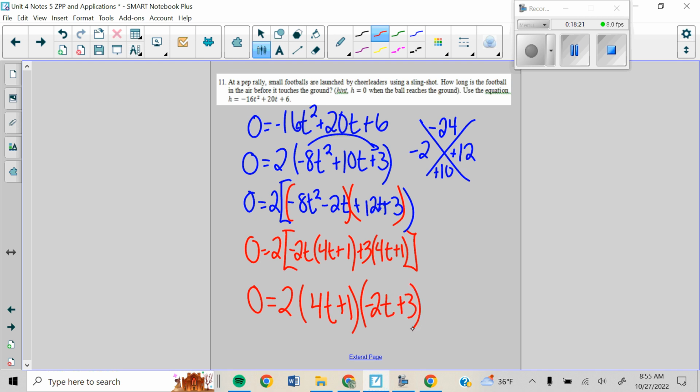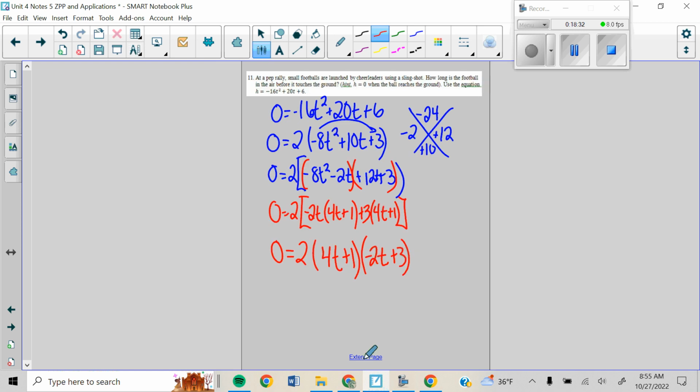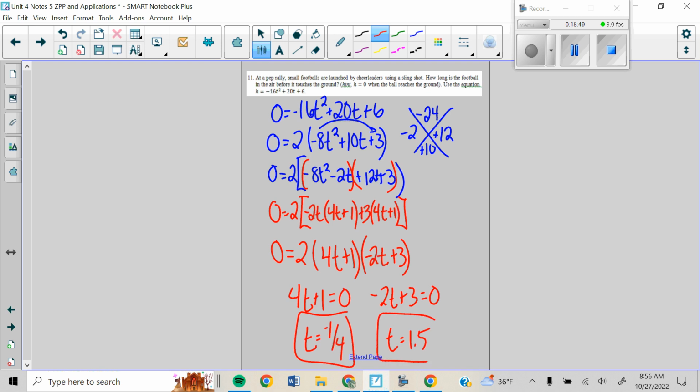All right, so we're at this point here, and you are going to want to set each of those pieces equal to 0. Question, do you set the 2 equal to 0? No, it doesn't have a variable, so I don't need to do that. So 4t plus 1 equals 0. So I get t equals negative 1/4. And then negative 2t plus 3 is equal to 0. So I get t equals 1.5, or 3 over 2.